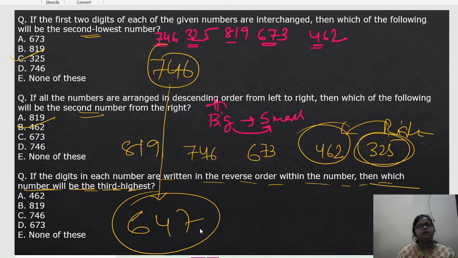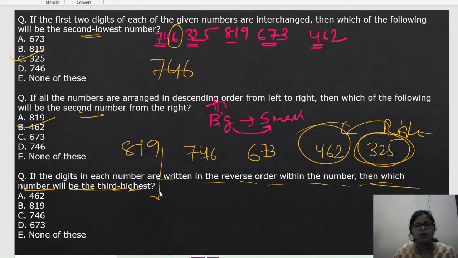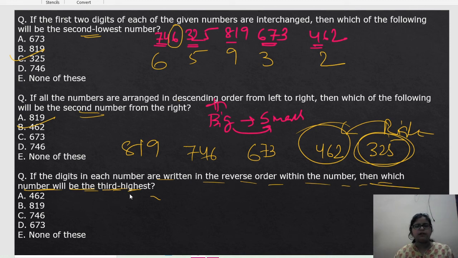So where do we find the third highest one? If we reverse this, then we'll get this one. Now see one thing: the last digit will become the first digit. Yes or no? So no need to do anything else, just keep in your mind that the last digit will become the first digit. So we have to find which is the third highest.